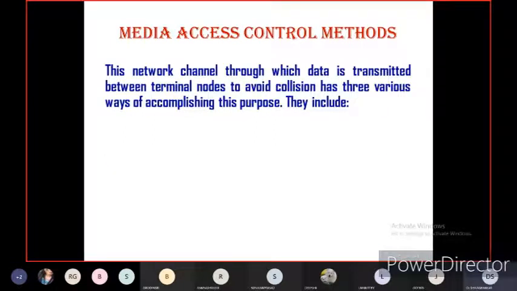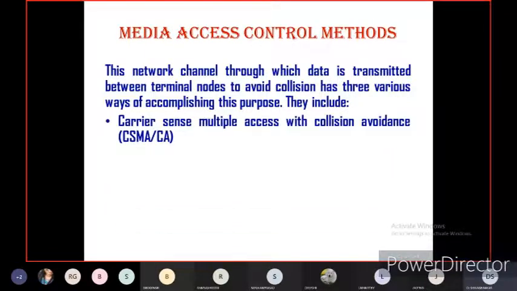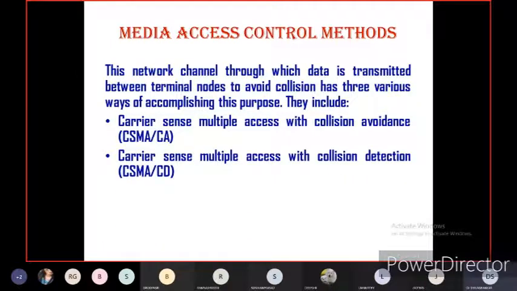The media access control manages the channel through which data is transmitted between terminal nodes to avoid collision. There are three various ways of accomplishing this purpose. So media access control usually avoids the data collision in the network or in the channel. First one is carrier sense multiple access with collision avoidance. Second one is carrier sense multiple access with collision detection.